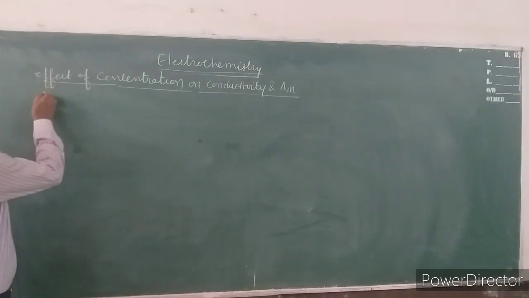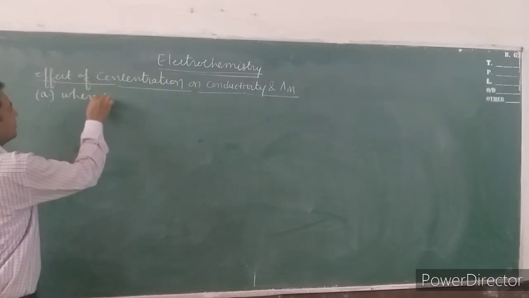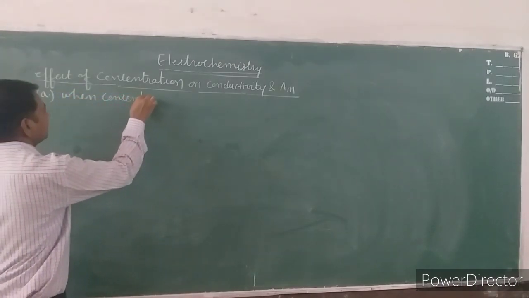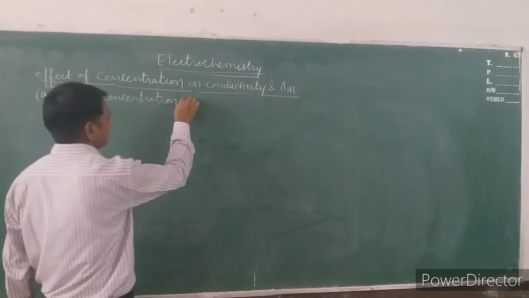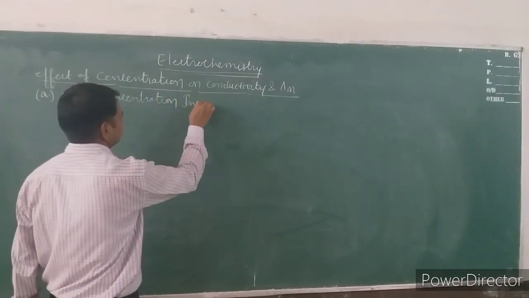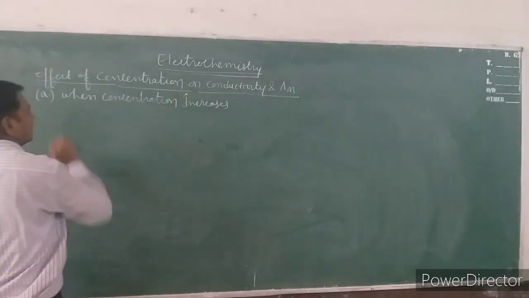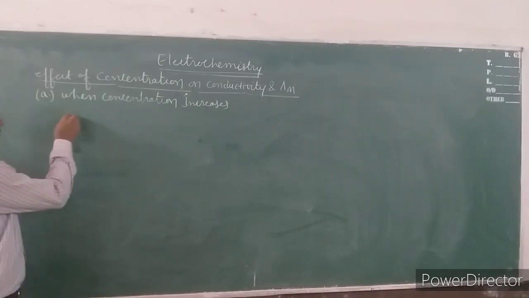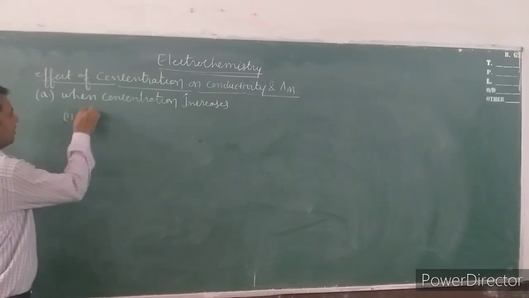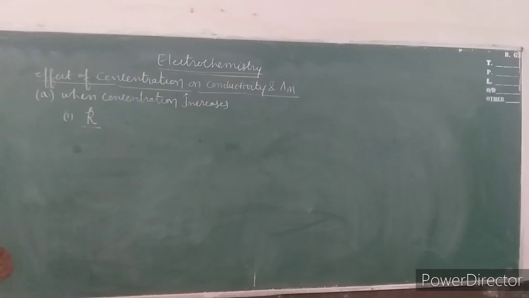Now the first case, that is when concentration increases. What happens to the conductivity when concentration increases?